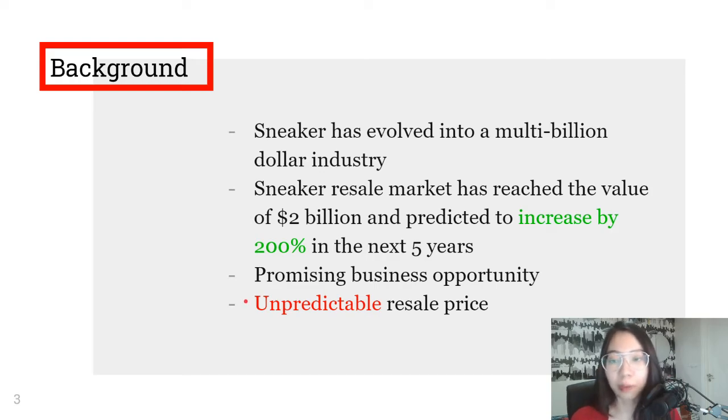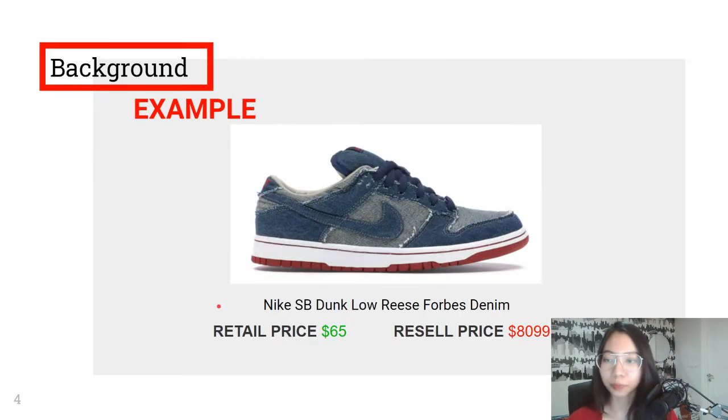The growth of this market has led more people to see this as a promising business opportunity. However, sneaker resale price is known to be very unpredictable, so in this study we are trying to create a prediction model for sneaker resale price using machine learning. In the end, we're trying to find out which model has better performance compared to other models. We hope that this research can help sneaker resellers gain more insight about future sneaker resale prices.